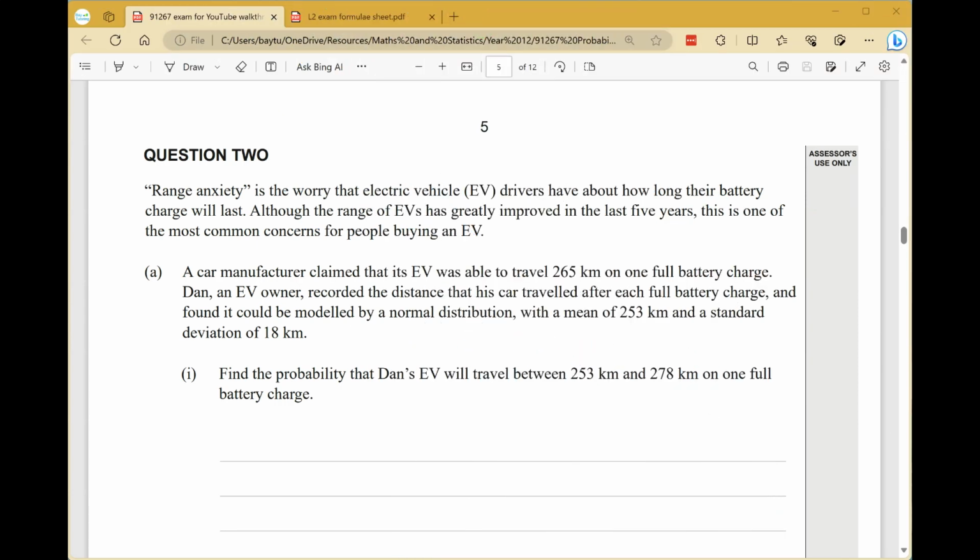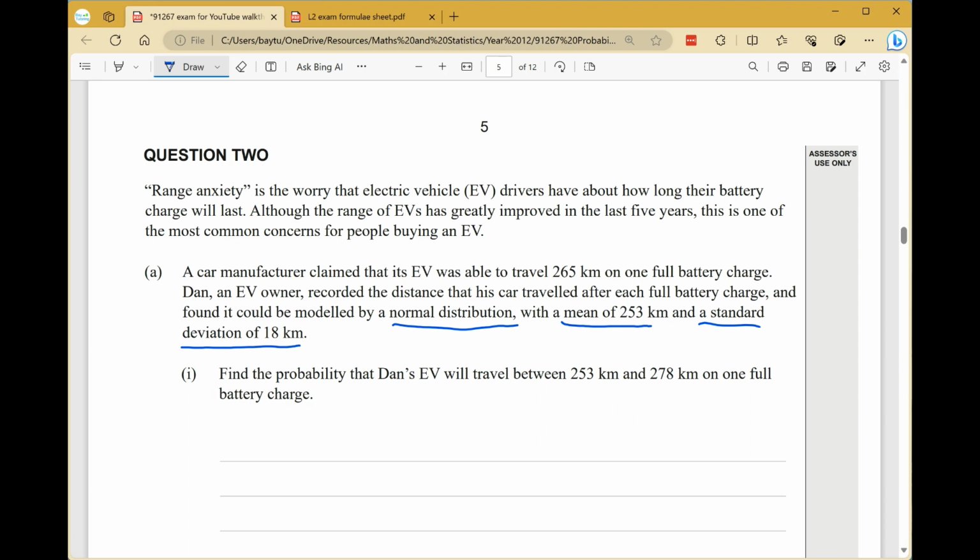On to question 2. Range anxiety is the worry that EV drivers have about how long their battery charge will last. A car manufacturer claimed that its EV was able to travel 265 kilometers on one full charge. Dan, an EV owner, recorded the distance that his car traveled after each charge and found it could be modeled by a normal distribution with a mean of 253 kilometers and a standard deviation of 18 kilometers.